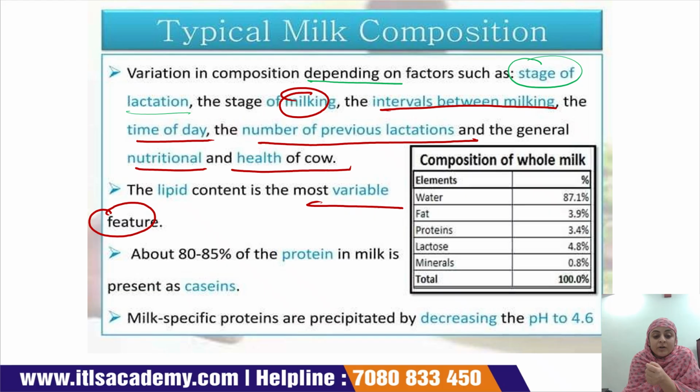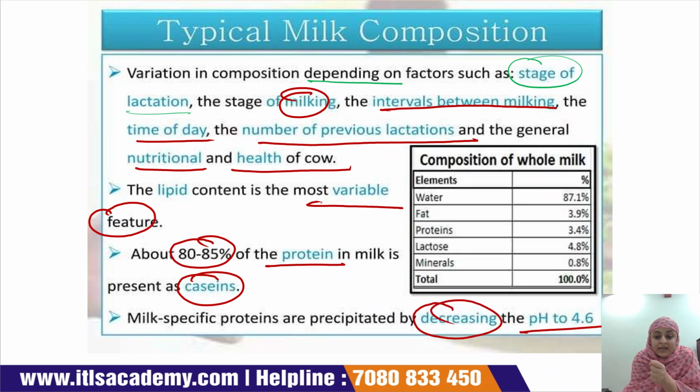Milk contains approximately 80 to 85% protein in the form of caseins. Milk specific proteins are precipitated by decreasing their pH. So this is the composition of whole milk: water content is around 87.1%, fat around 3.9%, protein around 3.4%, lactose around 4.8%, minerals around 0.8%, and the total is about 100%.